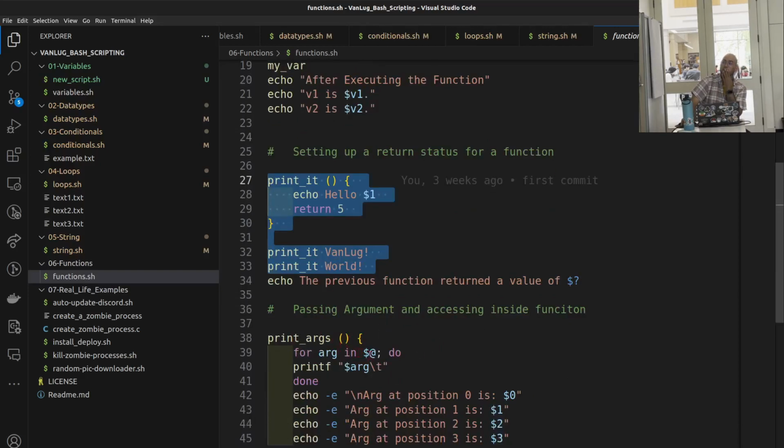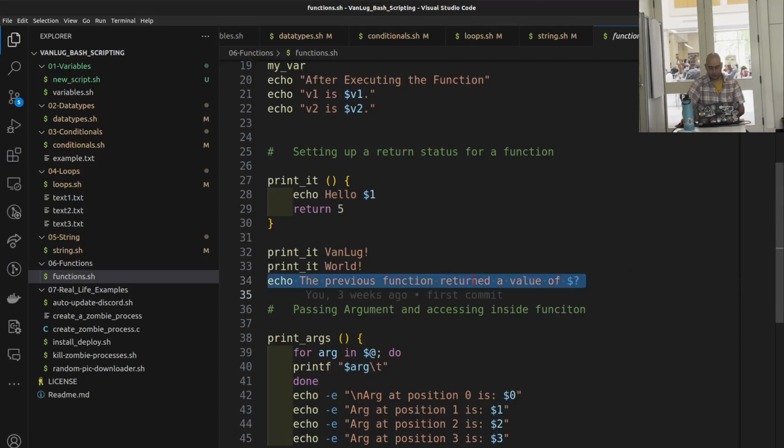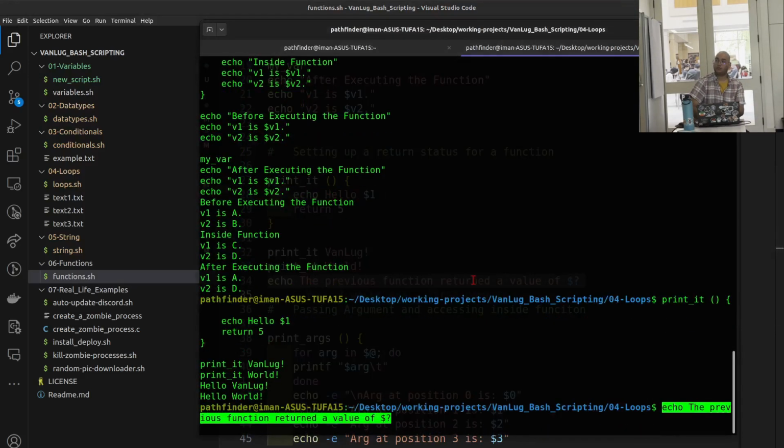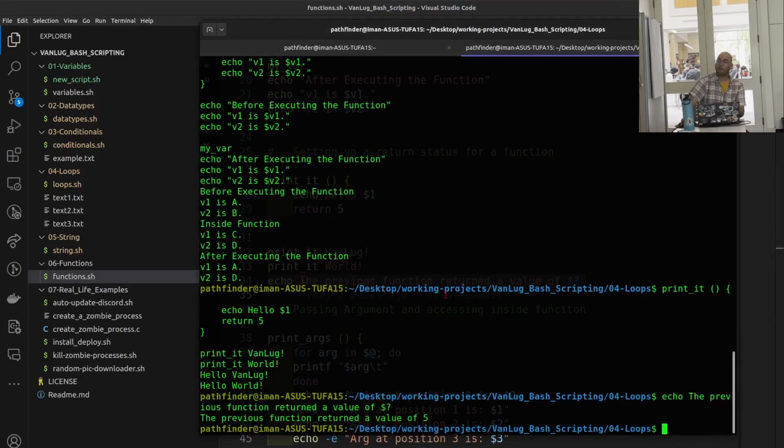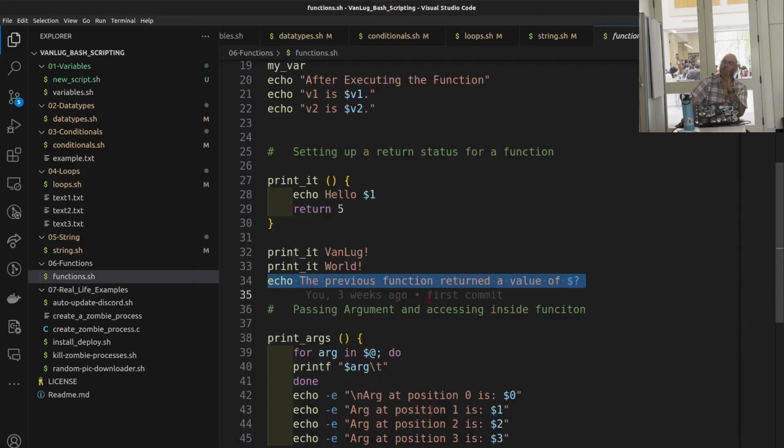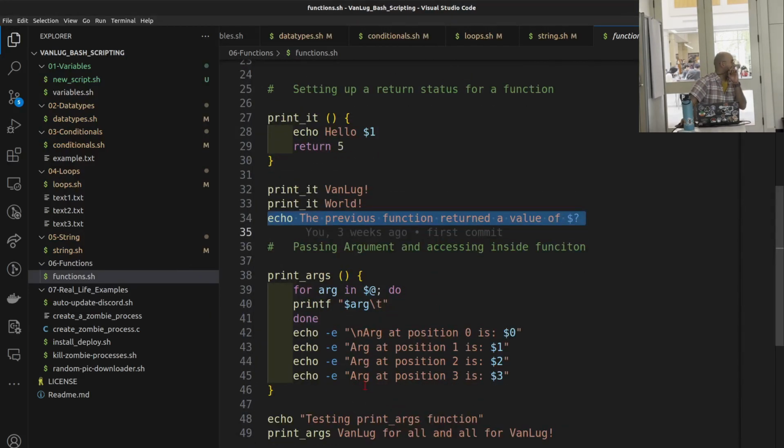Print arguments. So, well, actually, let's try this too. This $? alone will return the value of the latest return function. Whatever that means. Let's move on right now.